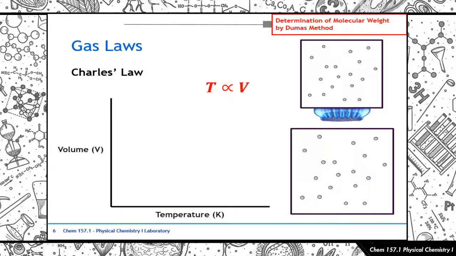So, you can actually see this in action. For example, kumuha ka ng balloon, tapos in-inflate mo yung balloon, di ba? When you inflate the balloon, try to put that balloon in the fridge or in the freezer. Makita mo magdi-deflate yan. That's because of Charles' law. So, that's the relationship. It's a direct relationship.